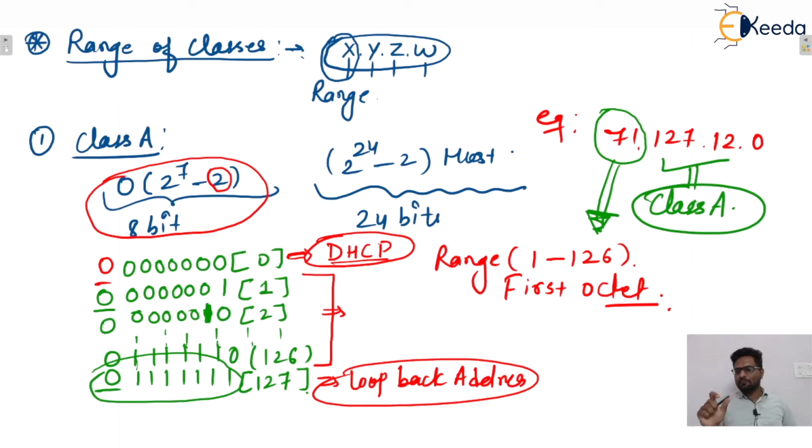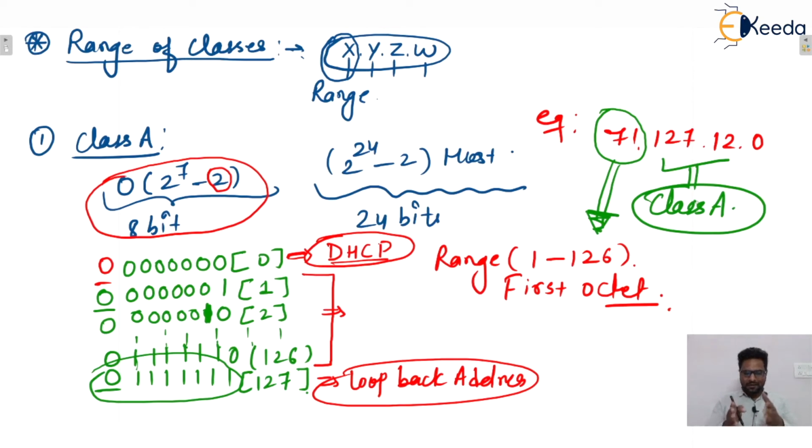So anything between 1 to 126 will belong to class A. Remember, this is for the first octet. So you can identify the class by seeing the first octet if the IP address is given in dotted decimal notation. Otherwise, if it is given in binary, then the first few bits will decide the type of that, isn't it?